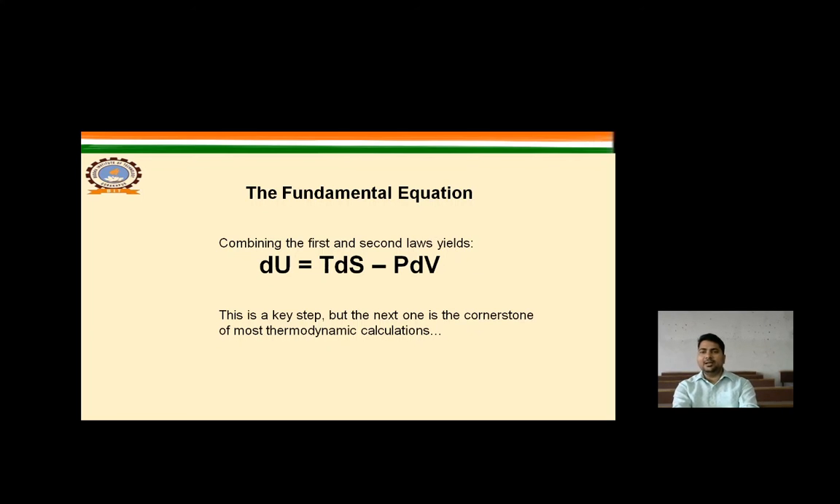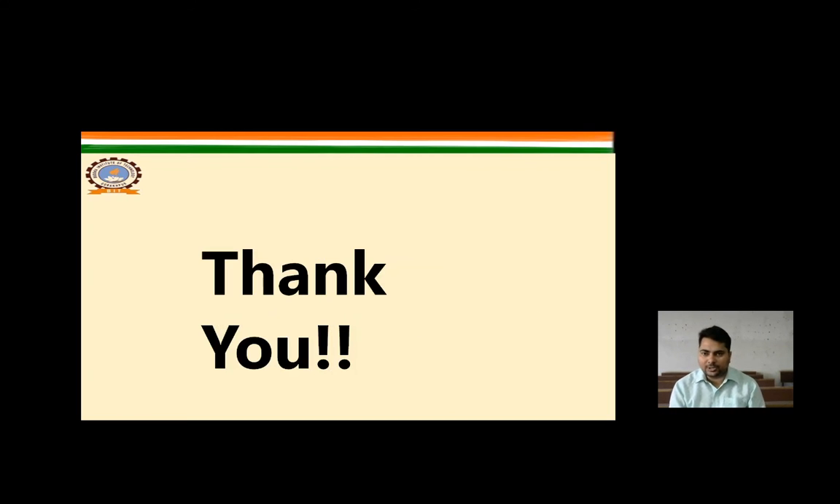The fundamental equations. From the first law and the second law, we discussed that Q is equal to U plus W, and W is equal to PdV. Then from this, we have dS equal to dQ by T, so dQ is equal to TdS. We put these values in and simplify the equation into the form dU is equal to TdS minus PdV. This is a key step, and the next one is a cornerstone of most thermodynamic calculations.